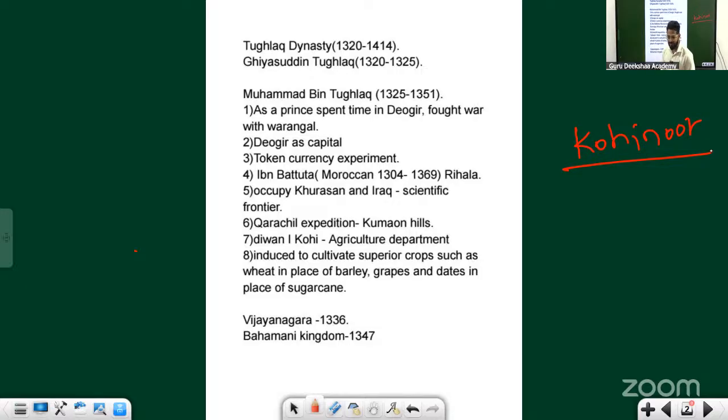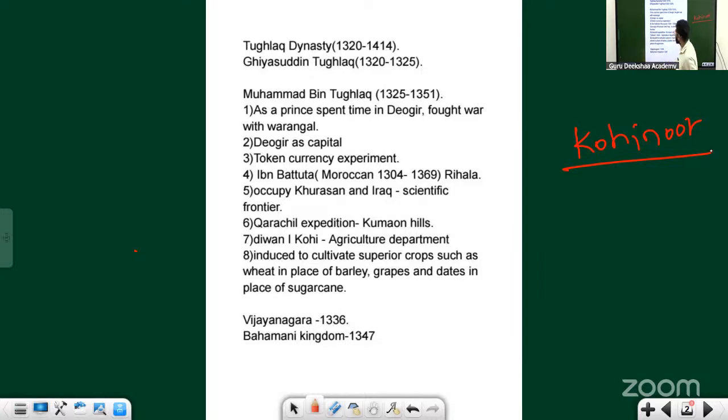We are talking about the Khilji Dynasty. We talked about Alauddin Khilji and Malik Kafur. They both belong to the Khilji Dynasty. It was Alauddin Khilji's son who became the next king of the Khilji Dynasty. The next dynasty that came along is the Tughlaq Dynasty. Who is the founder of the Tughlaq Dynasty? You can see there, Ghiyasuddin Tughlaq.